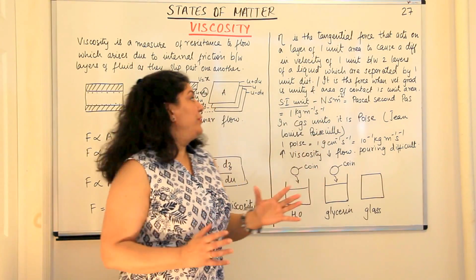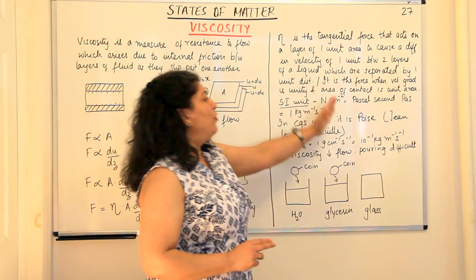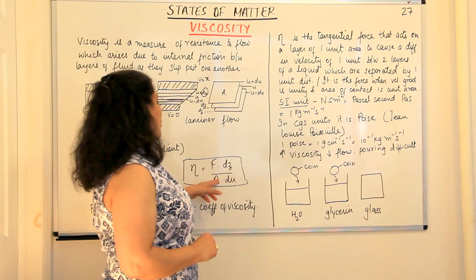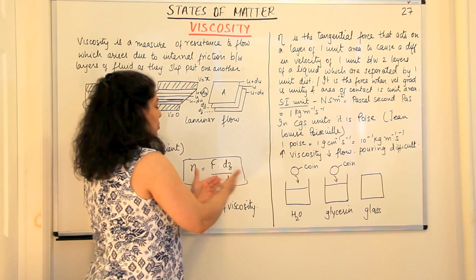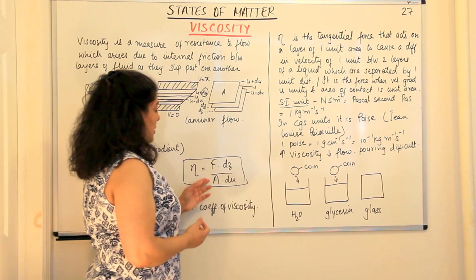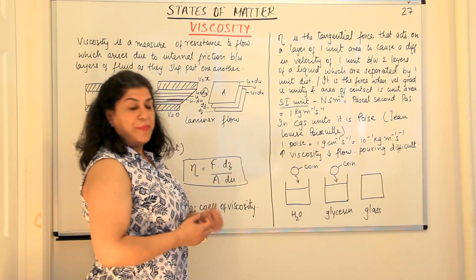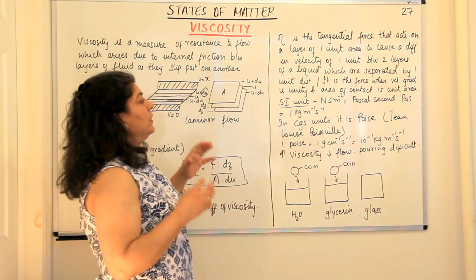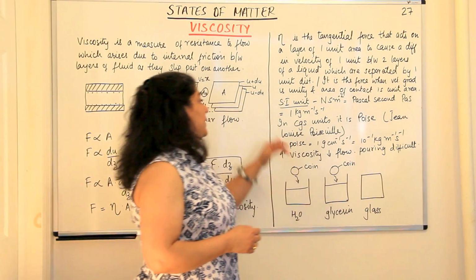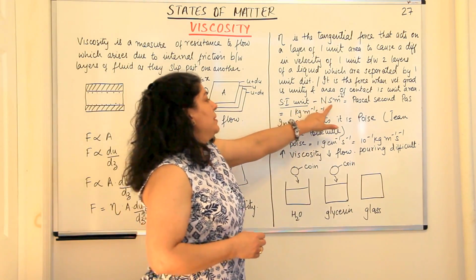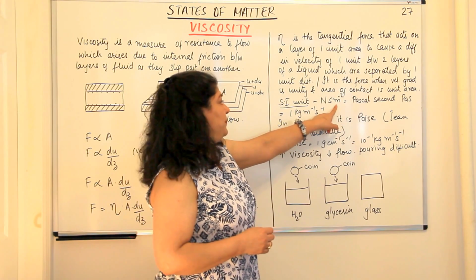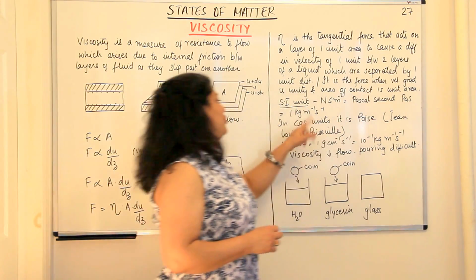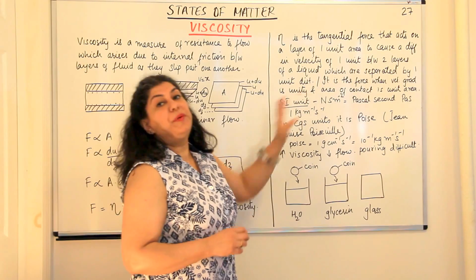The alternative definition is that the coefficient of viscosity is the force when the velocity gradient is unity and area of contact is A. It's one and the same thing. Either you separate them as three different quantities, area, velocity and distance of separation, or you call it area and the velocity gradient combined. What is the unit for this then? The SI unit would be Newton second per meter square, which is equal to Pascal seconds, Pa s, which is equal to 1 kg per meter per second.